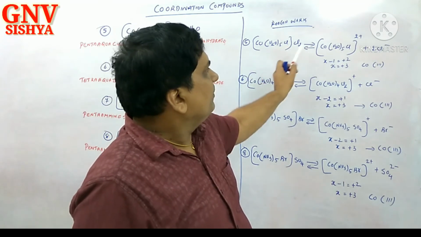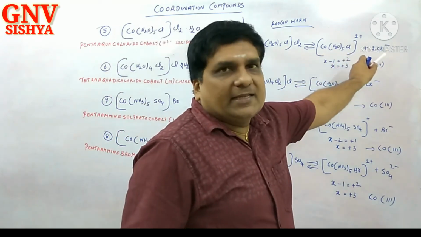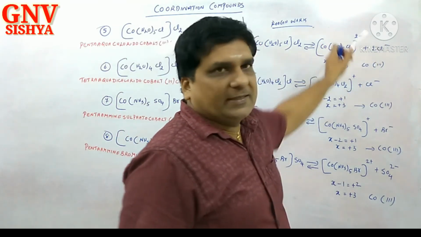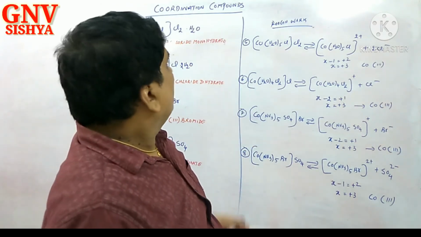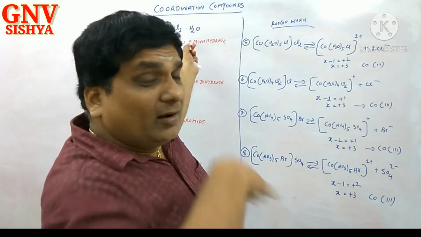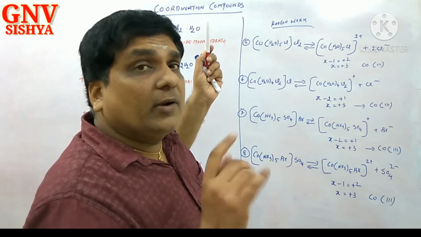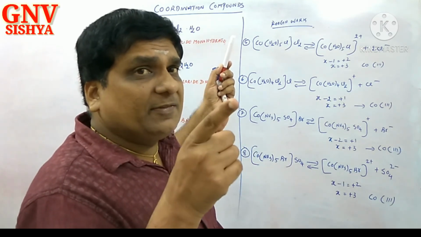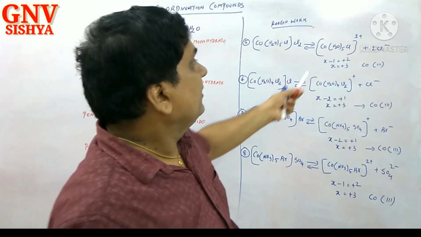[Co(H2O)5Cl]Cl. This is 2Cl minus, hence this is 2 plus. Correct? 2 chloride ion outside the sphere. You don't call it dichloride. The counter ion should not have its number specified, so you have to call it only chloride.